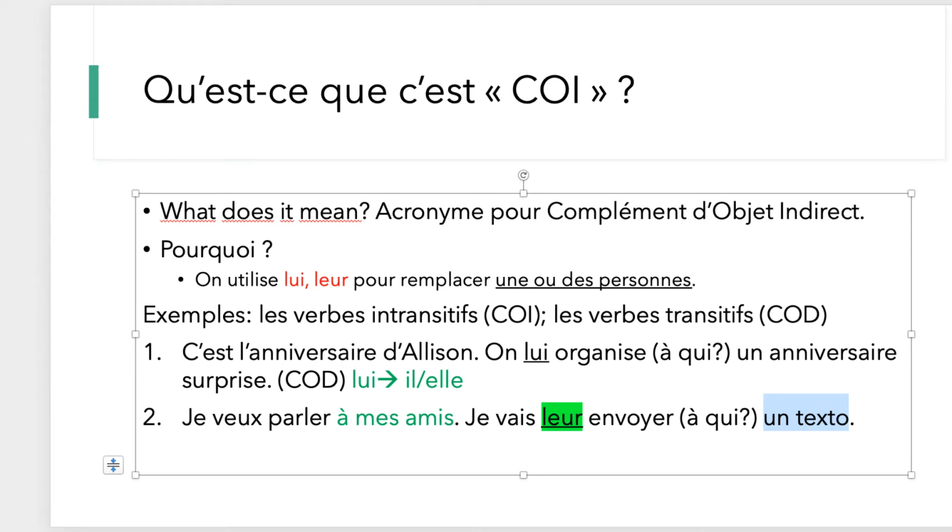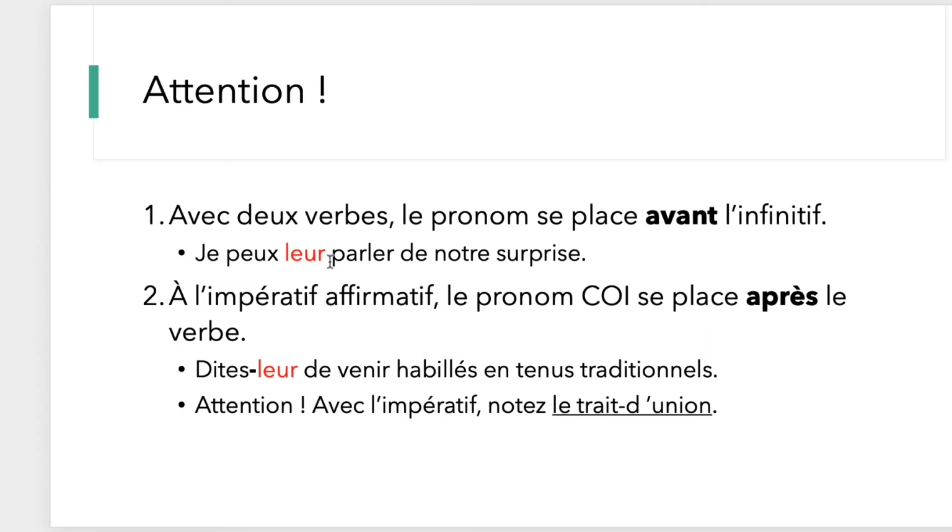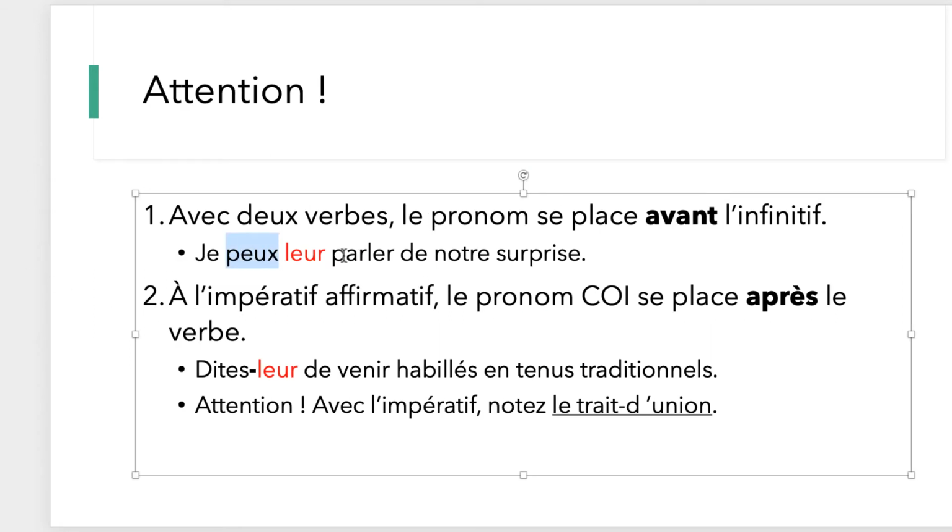D'accord? So notice here that you place the COI, like with other pronouns that we've seen so far, before the conjugated verb, okay? Like we've seen a lot of times. However, if you have a conjugated verb and you have an infinitive, where are we going to be placing it? In the middle. Okay, it's like that with all the pronouns that we see, pronom en, pronom y, COD as well, right? So you're going to be placing that between the conjugated verb and the infinitive, okay? And we've seen this as well.